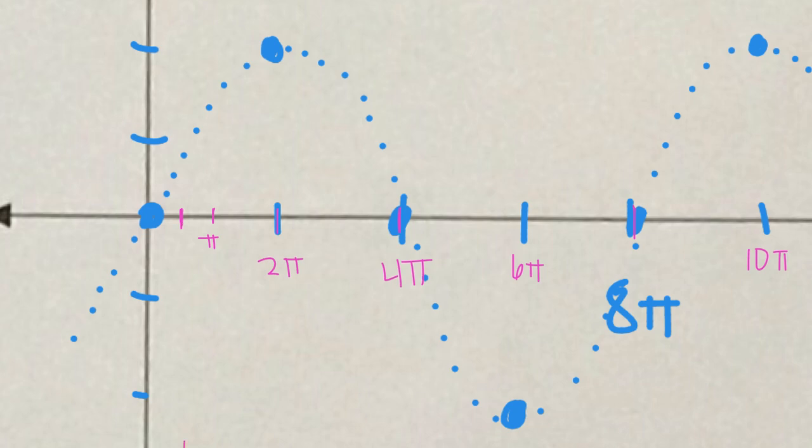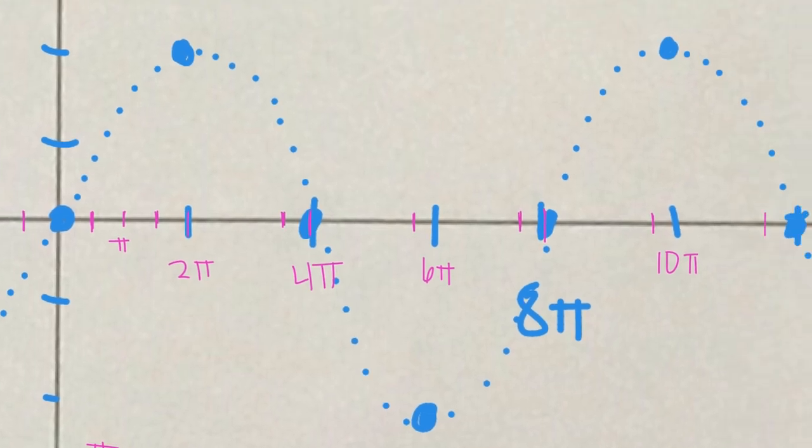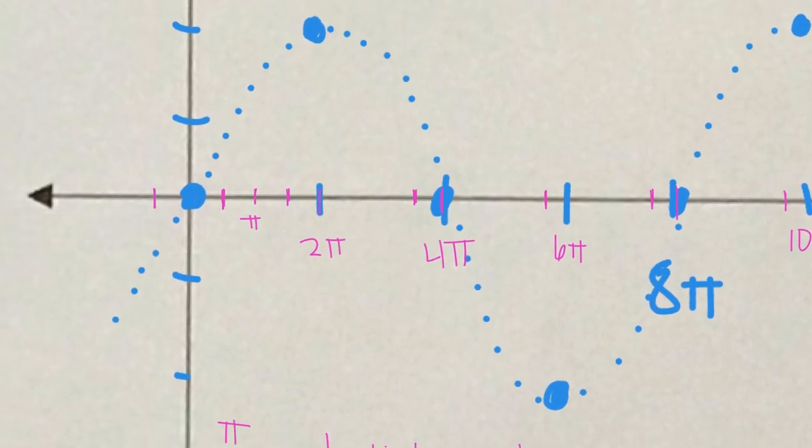In other words, pi over 2 equals 1/4 of my current tick mark, and it's to the left. So I'm going to go to the left 1/4 of a tick mark for all of these points. Every point moves over just 1/4 of a tick mark.